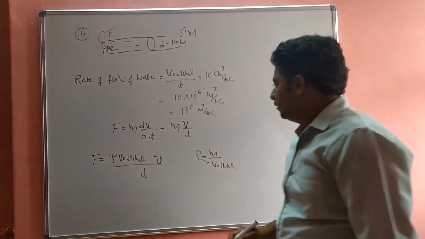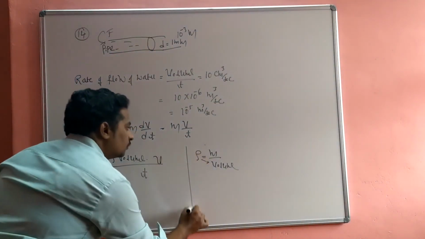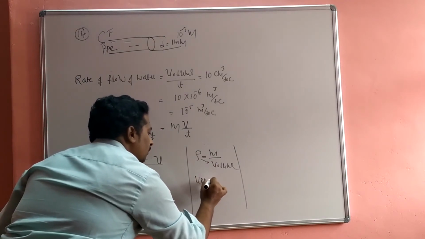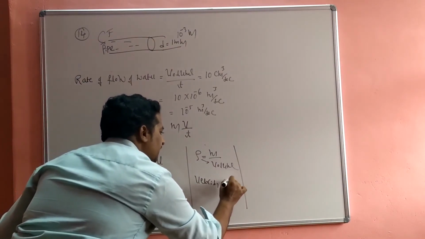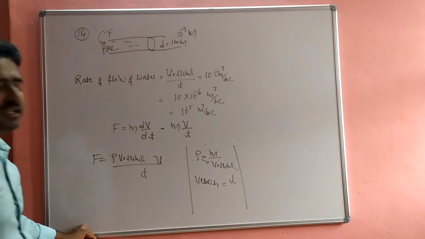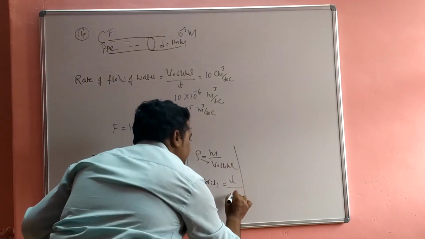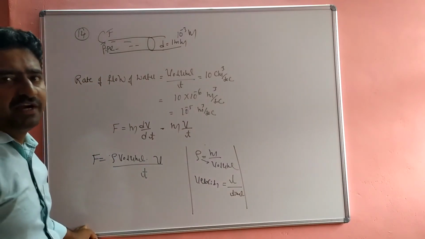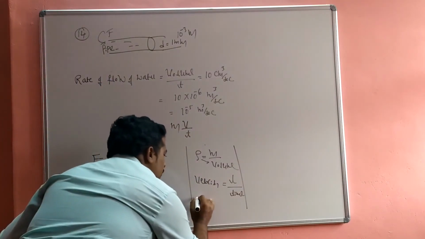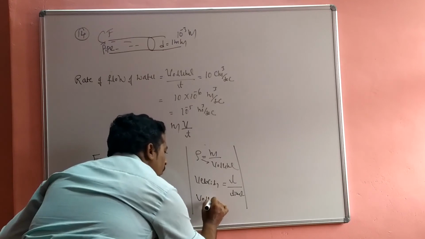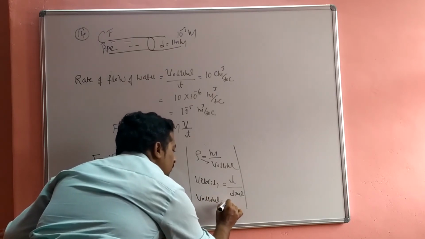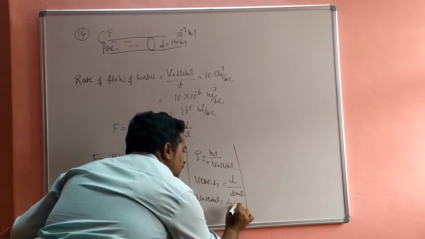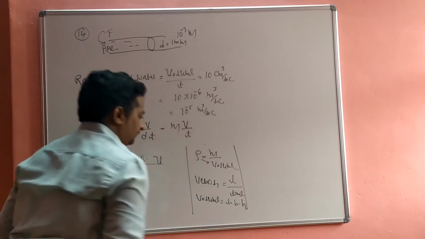How? We know that velocity is equal to displacement divided by time, that is L by time. But volume is equal to length into breadth into height.